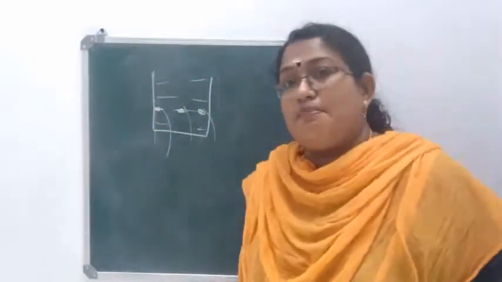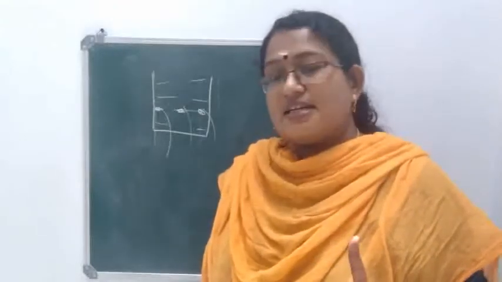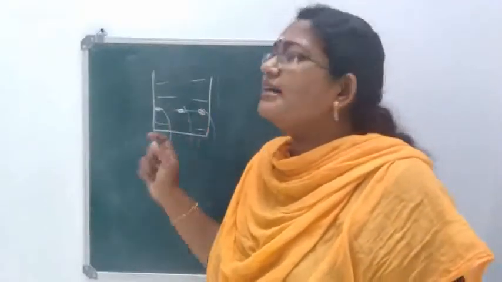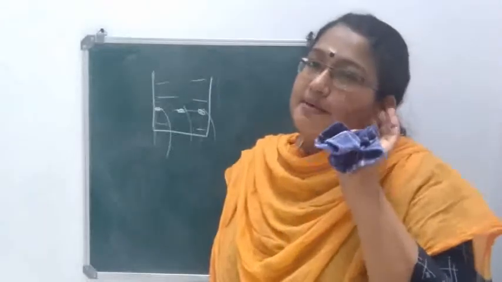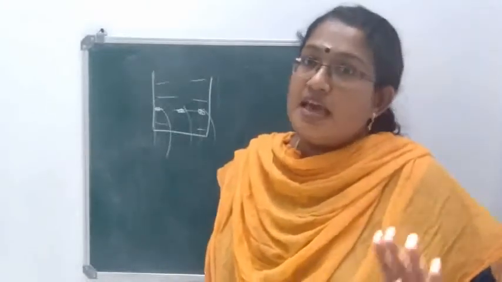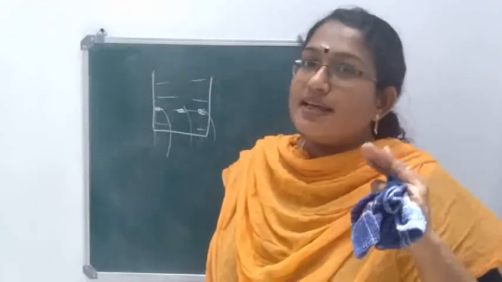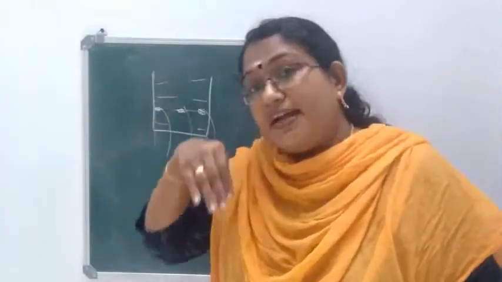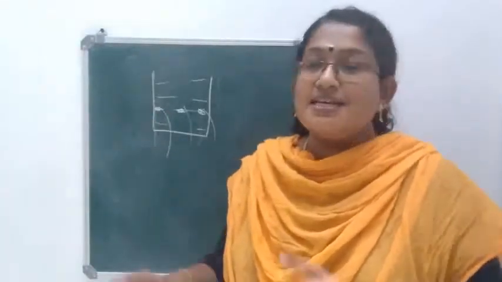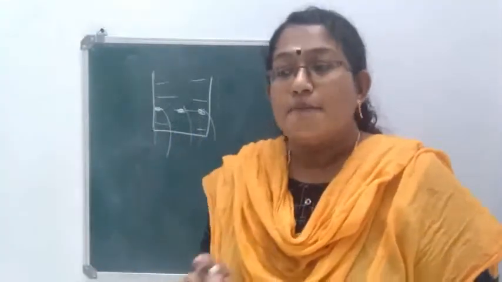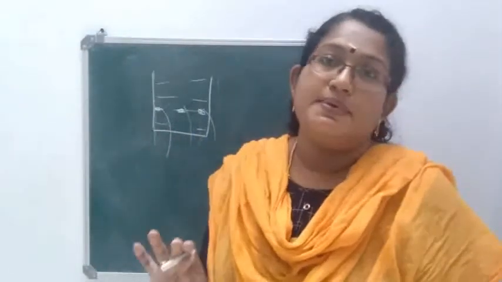That means pressure exerted at a given height will be the same. First we told that pressure increases with the depth. When depth increases, pressure increases, but at a given height, pressure exerted by the liquid will be the same.